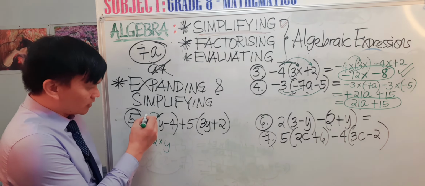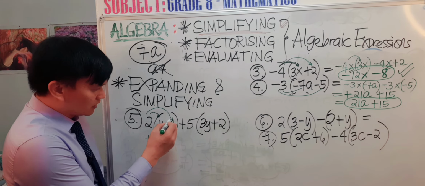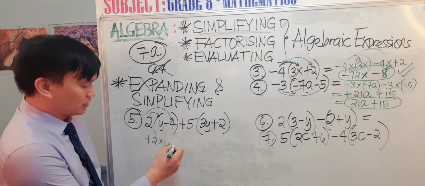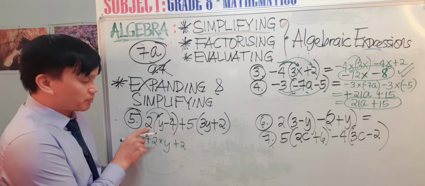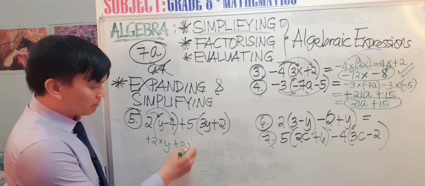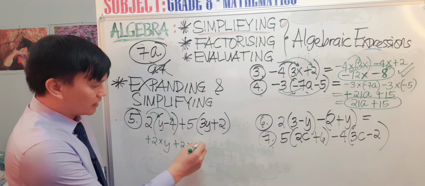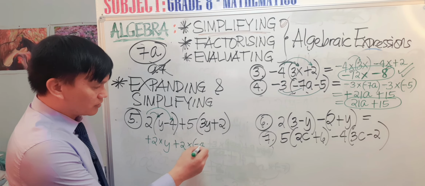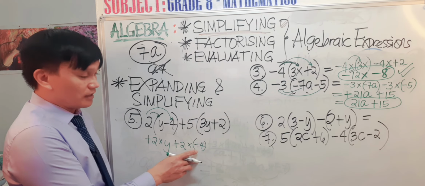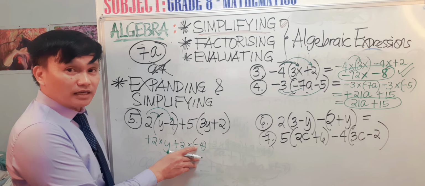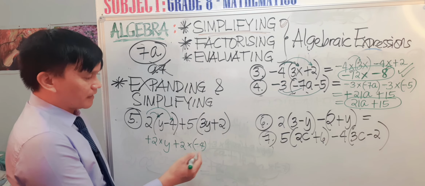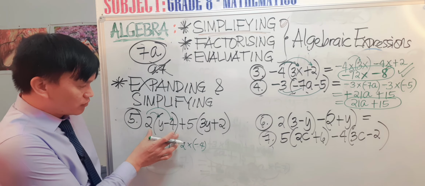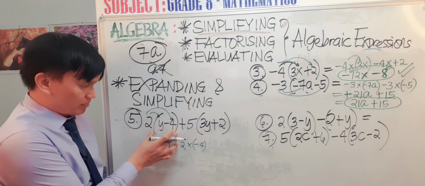The next one is 2 times negative 4. So this 2 is positive, multiplied by negative 4. I am going to use this symbol to indicate that 4 has a negative sign. Okay, we are done removing the first symbol.